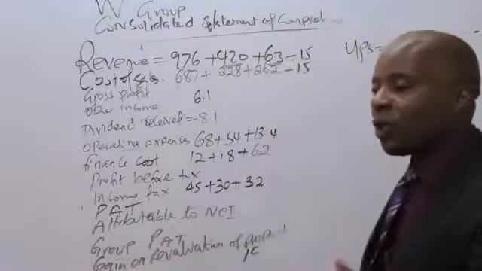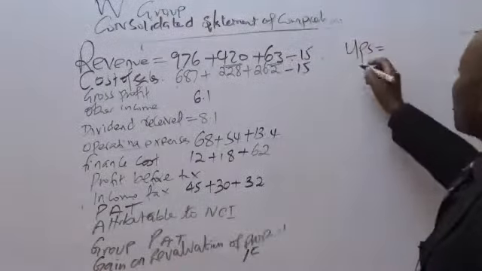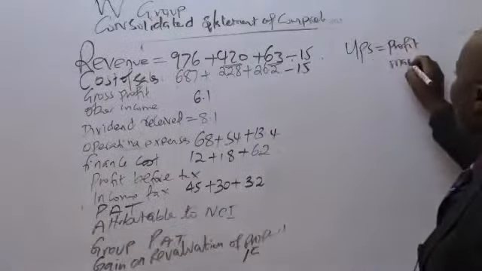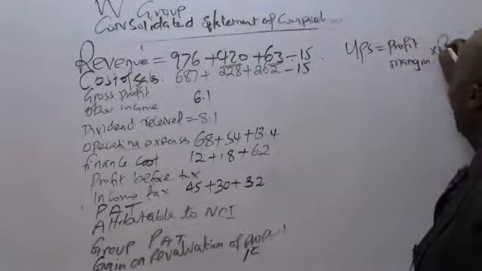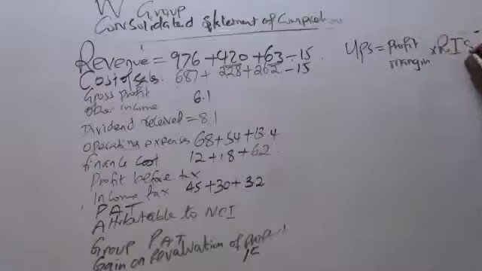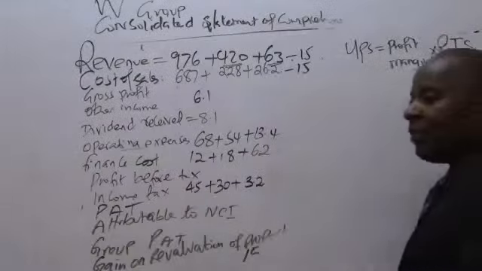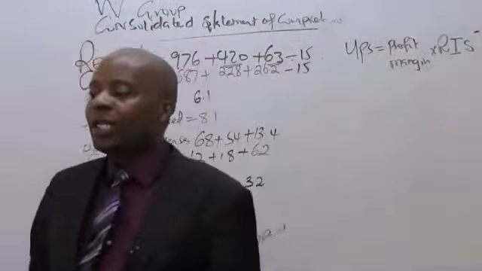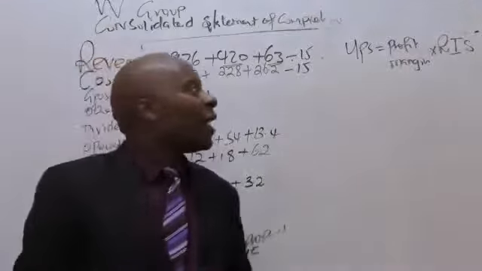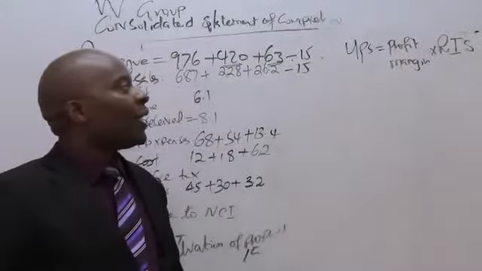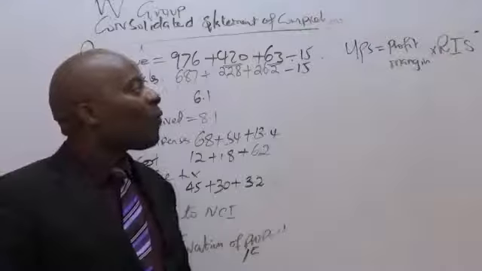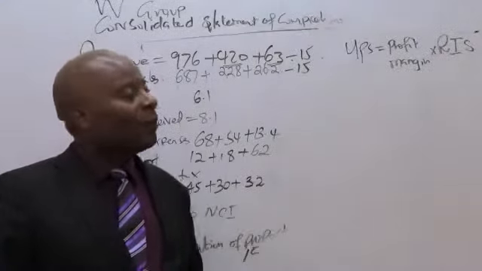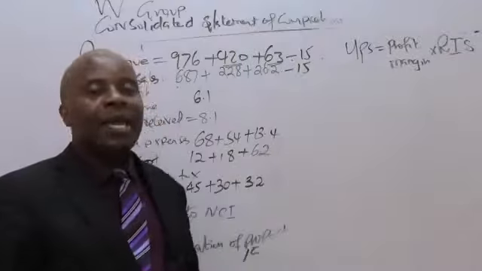As a student who doesn't want to waste time at all, to get UPS we normally take the profit margin times remaining intra-sales. So anytime they want me to get unrealized profit, I'll always take the profit margin. Profit margin times remaining intra-sales.